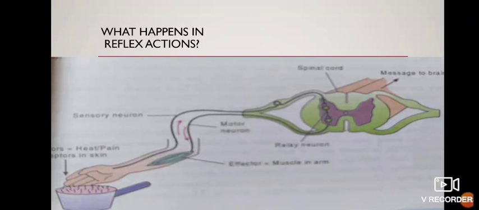Now what is the importance of reflex action? It checks overloading and overtaxing of the brain. Your brain need not respond to all the actions. Survival value, quick response and conditioned reflexes.